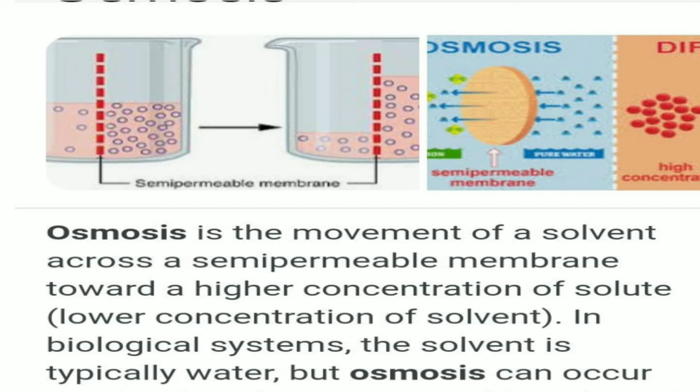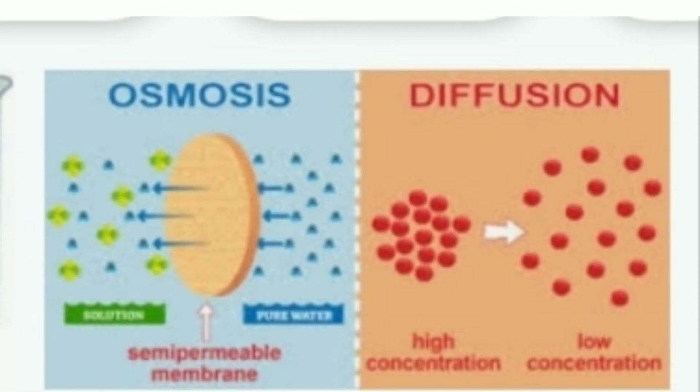What I mean to say by this is that if there is a semi-permeable membrane and the concentration on the two sides is not equal, and if the size of the particles of the solute is bigger than the size of the pore of the semi-permeable membrane, then in order to equalize the concentration on the two sides, what moves is the solvent from a region of lower concentration of the solute to the higher concentration of the solute till the concentration becomes equalized.